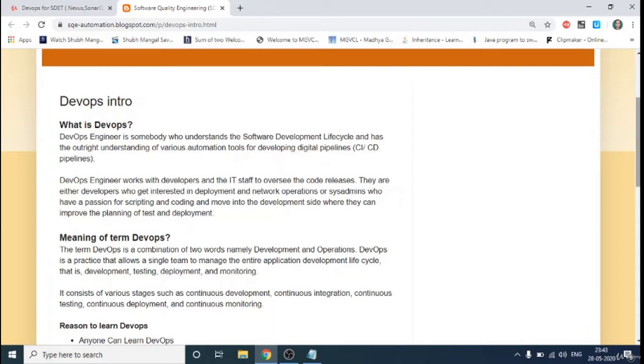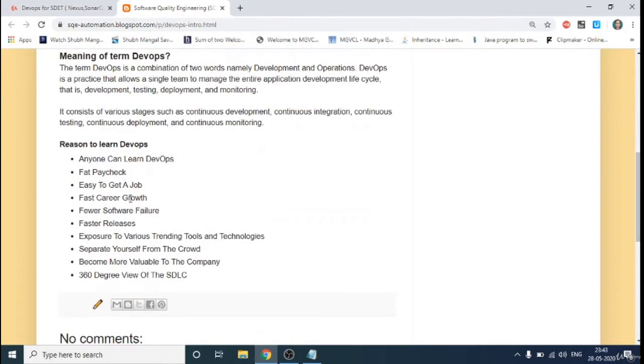And nowadays there's a huge demand in the market for DevOps, and I can also show you the reason why we need DevOps. See, DevOps is not just for programmers, only for automation testers, or only for manual testers. Anybody can learn DevOps. If you're working on the development side, you can go with the DevOps engineer responsibility. If you're working on the testing side, then also you can go with DevOps. So it is not that only a particular person can learn. Anybody who is interested can work on DevOps.